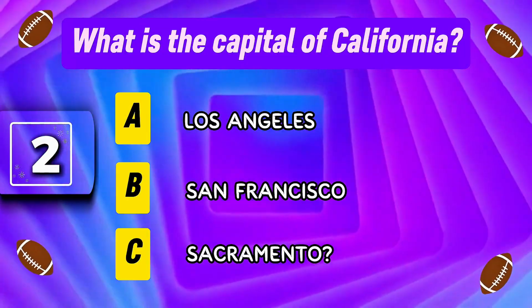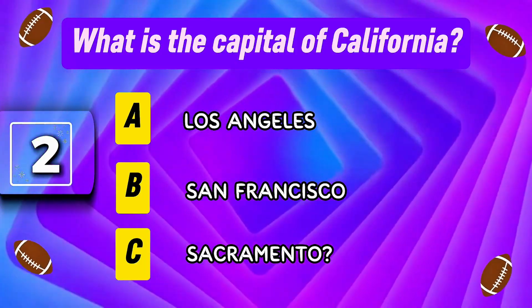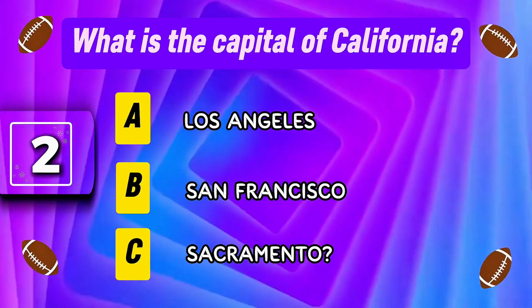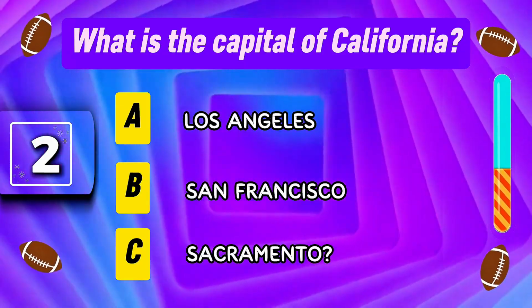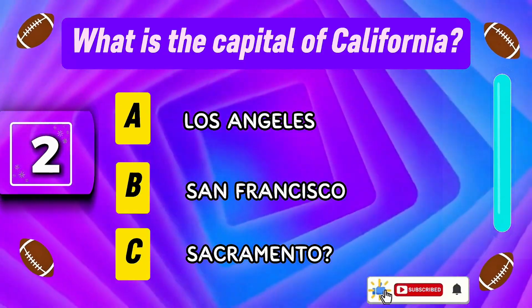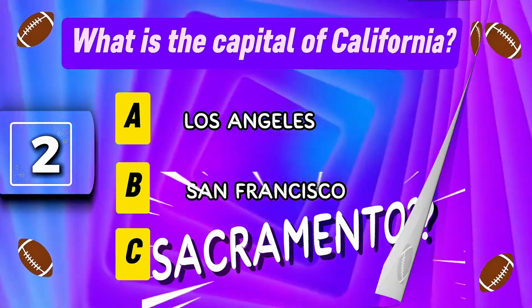Question 2. What is the capital of California? A, Los Angeles, B, San Francisco, or C, Sacramento? It's not the famous one, it's C, Sacramento.